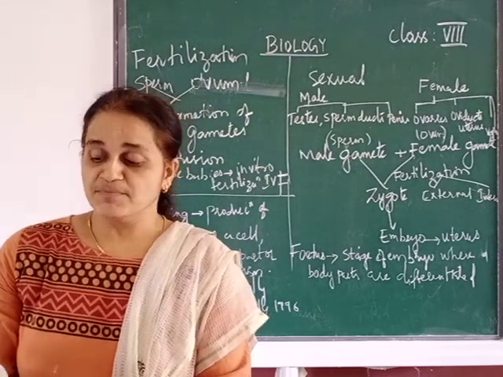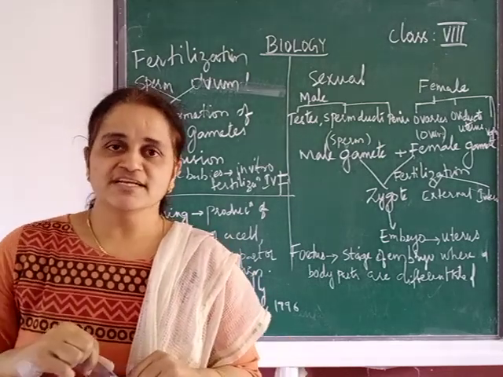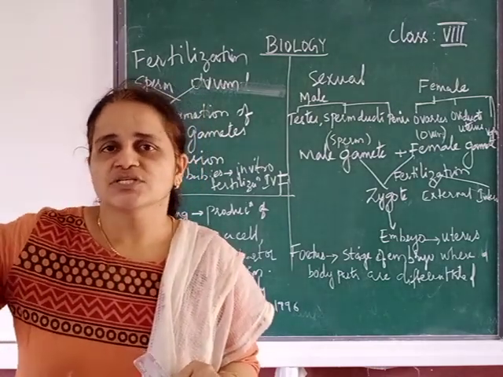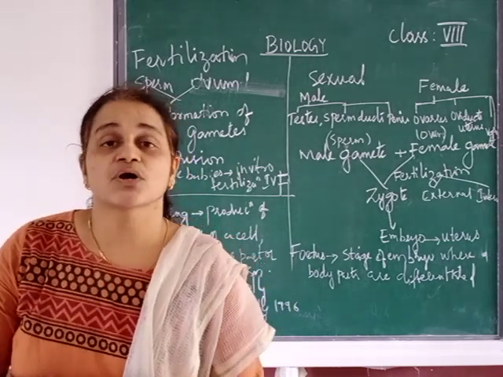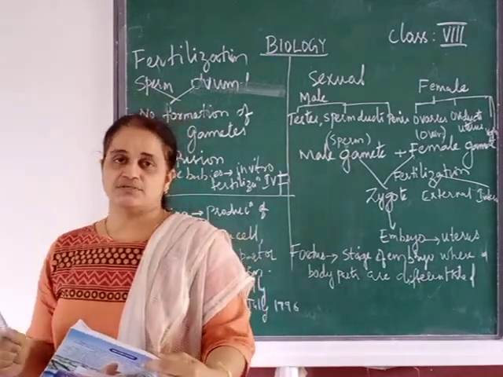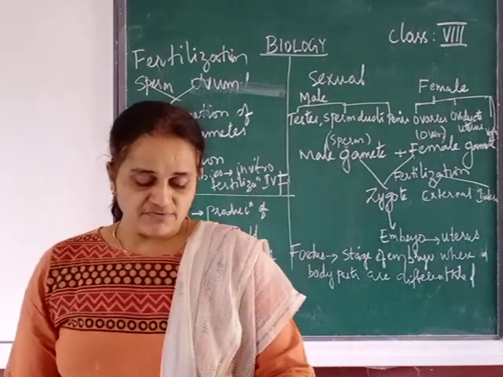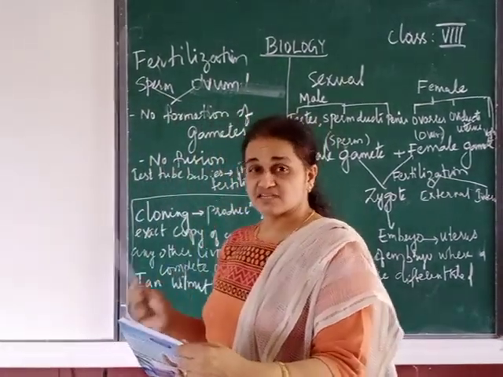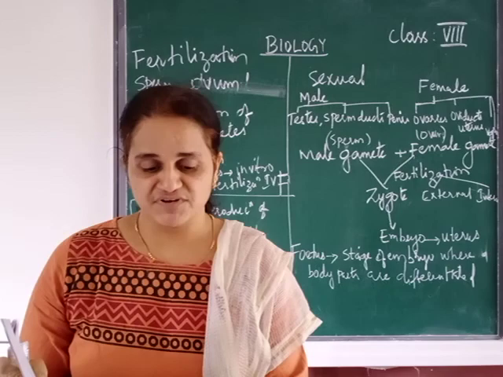One more term you should remember is metamorphosis. I told you about metamorphosis in the case of the frog. When it is in the water, it looks like a fish larva. And slowly there is so much change through the cycle till the adult frog. That is called metamorphosis. Metamorphosis is the transformation of larva into adult. So we have artificial reproductive methods, for which we learned about test tube babies. Hope you understood the concept of test tube babies.